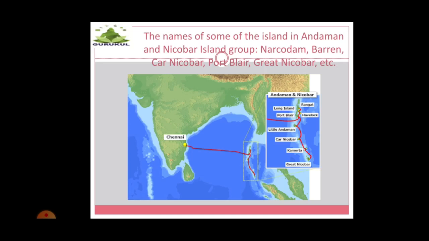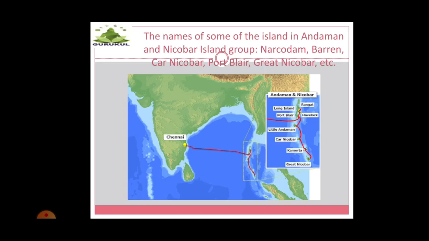These roughly 300 islands are known for their palm-lined white sand beaches, mangroves, and tropical rainforest. Coral reefs support marine life such as sharks and rays, right? Mangroves, you all are aware of the mangroves, these are plants which grow in salty water.